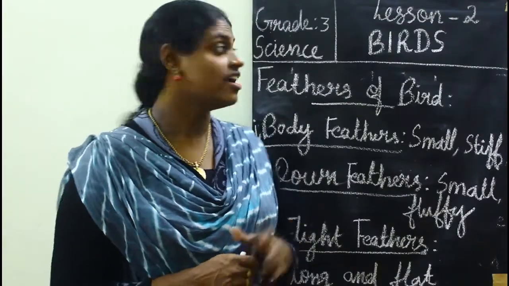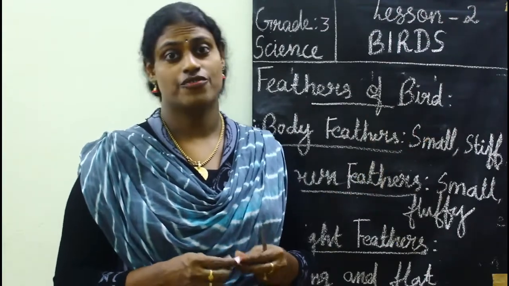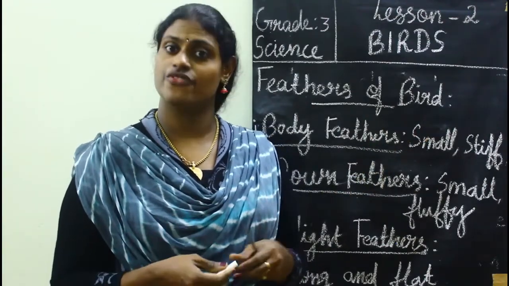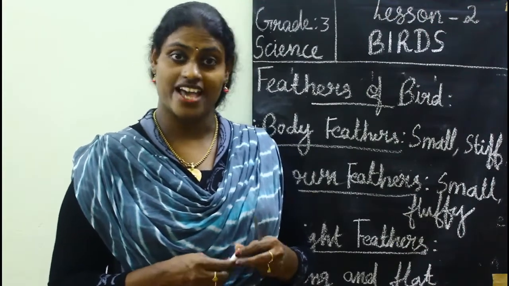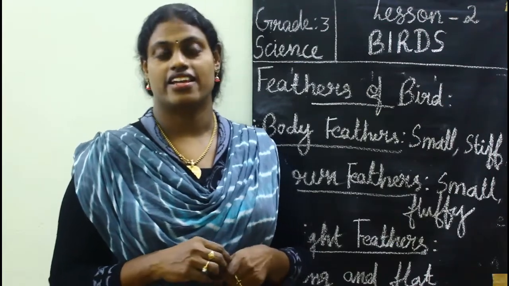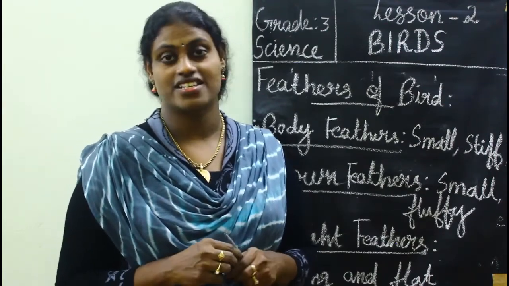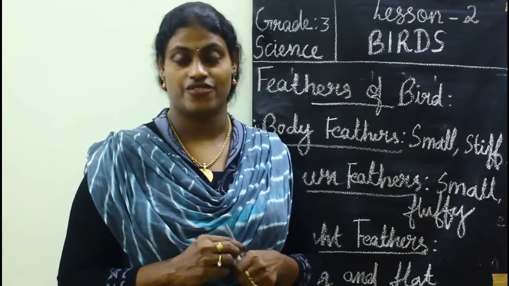So next is feathers of bird. Birds have beautiful and colorful feathers, right? Peacock has blue and greenish feathers. Then crow has black feathers. Then swan, goose, etc. have white feathers.